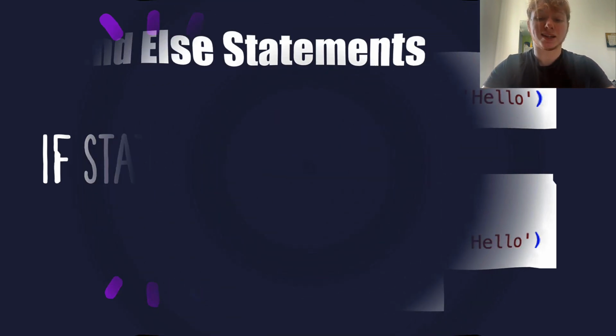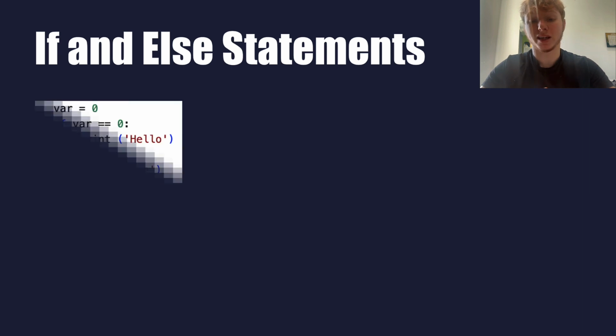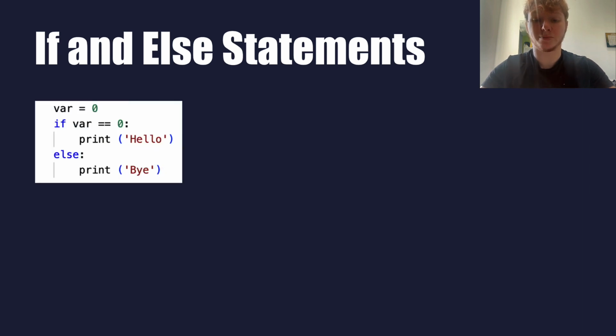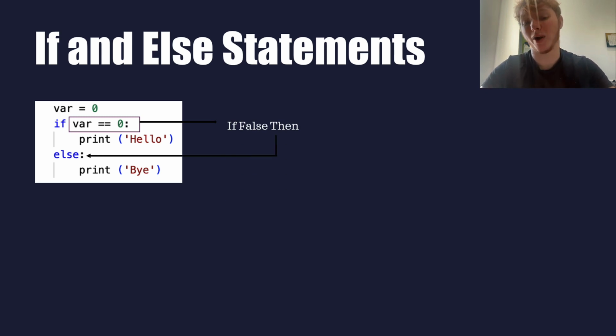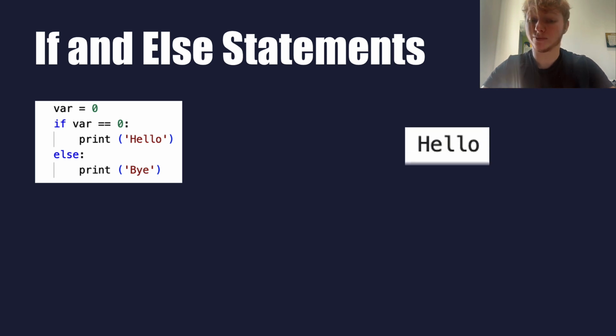Fantastic. Now let's add some flair with the mighty if-else duo. Stick with the classic if statement, and right below it, introduce its non-indented partner in crime, else. Here's the scoop. If the initial condition in the if statement turns out to be false, Python will gracefully swerve to the else block and execute whatever secret code lies within. For a quick test drive, let's throw in a print of bye inside the else block. Hit run and voila, you should see hello on your screen.